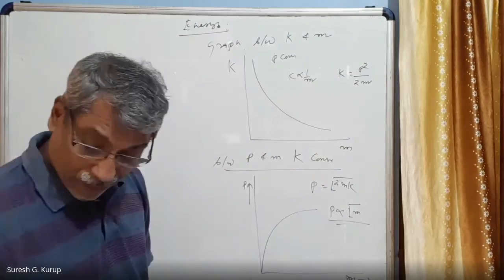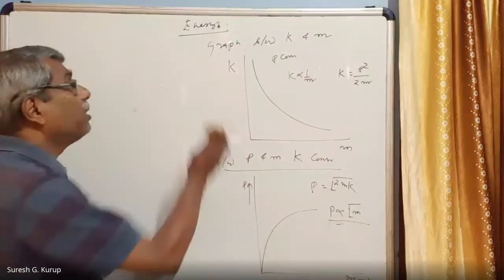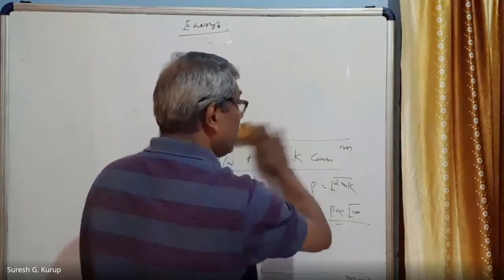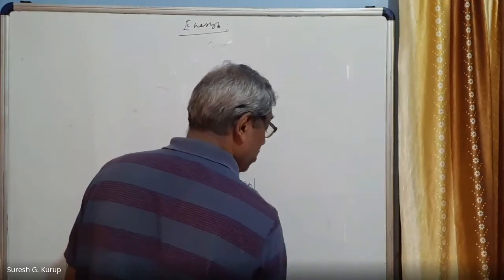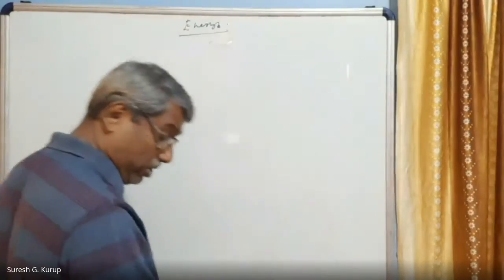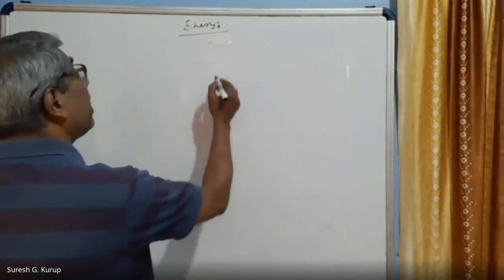Now, one more graph you can make here. That graph is here between K and p. So all these graphs are also important. Graphical questions can come.